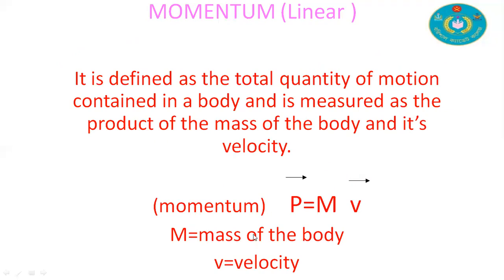Here p is momentum, m is the mass of the body, and v is the velocity of the object. Shortly, p = mv: p is the product of m and v, m is mass and v is the velocity. That's all.